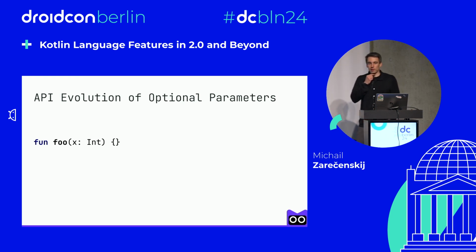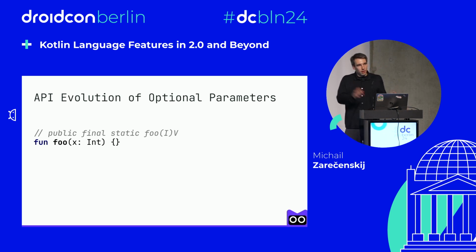So what actually happens here? For example, we have a simple function foo that has only one parameter. On JVM, we know that this function will be compiled to public final static void foo that has a single parameter int. So that's pretty straightforward.